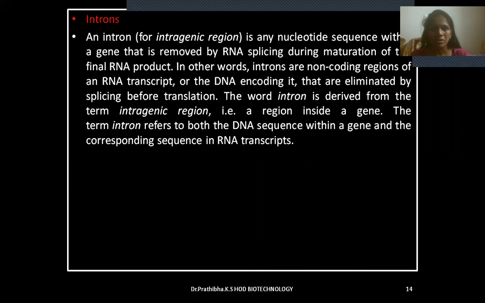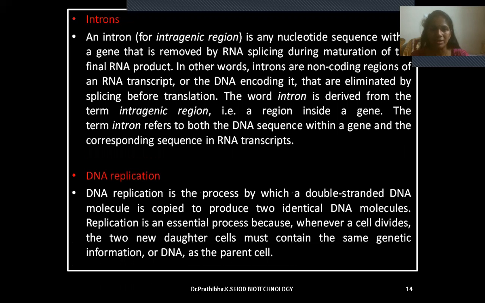Introns. An intron, that is an intragenic region, is any nucleotide sequence within a gene that is removed by RNA splicing during maturation of the final RNA product. In other words, introns are non-coding regions of an RNA transcript or the DNA encoding it. Those are eliminated by splicing before translation. The word intron is derived from the term intragenic region, that is a region inside the gene. The term intron refers to both the DNA sequence within a gene and the corresponding sequence in RNA transcripts.